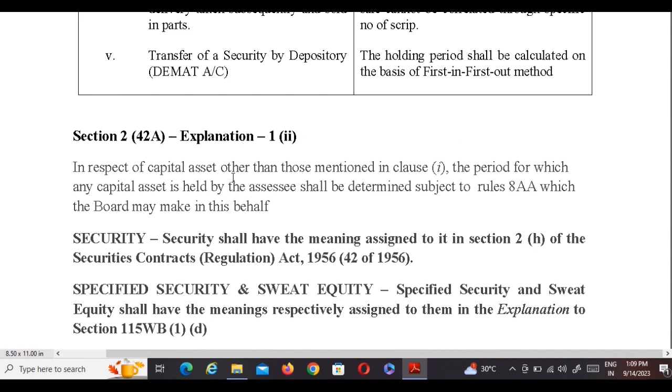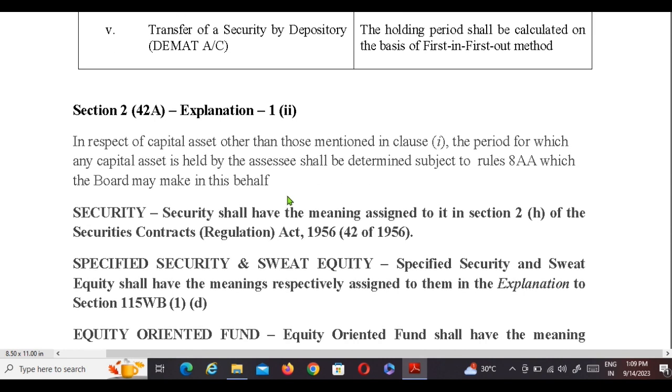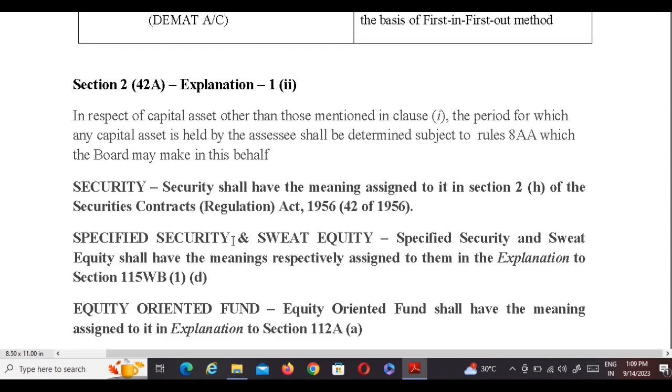In respect of capital assets other than those mentioned in clause 1, the period for which any capital asset is held by the SSE shall be determined subject to the rule 8AA which the board may make in this behalf. Security. Security shall have the meaning assigned to it in section 2H of the Securities Contract Regulation Act 1956. Specified security and sweet equity. Specified security and sweet equity shall have the meaning respectively assigned to them in the explanation to section 115